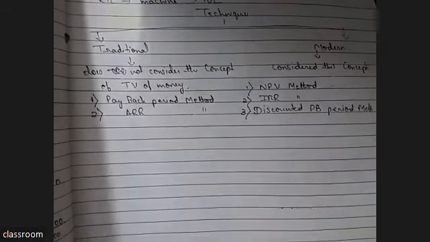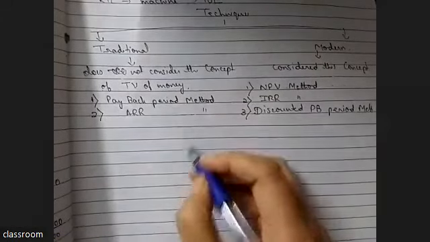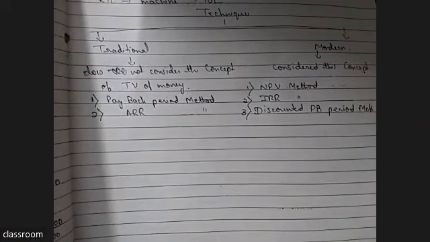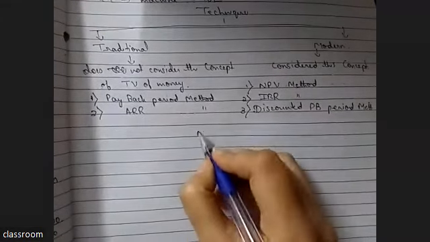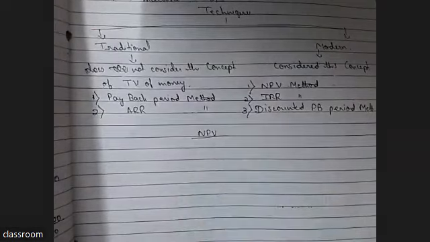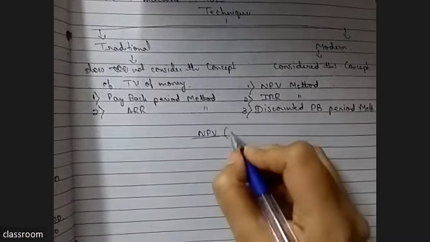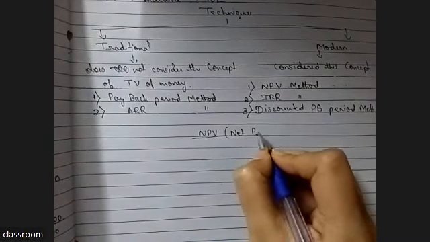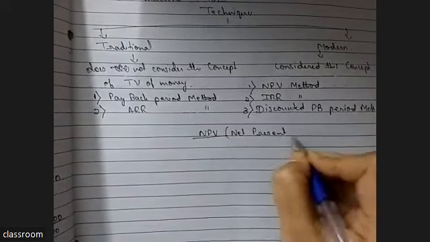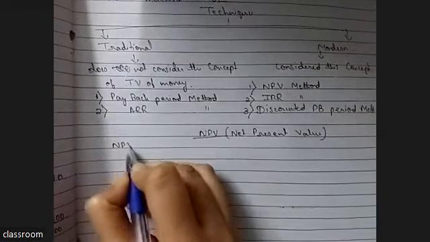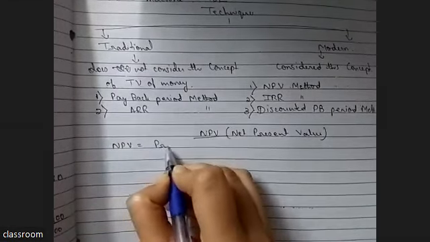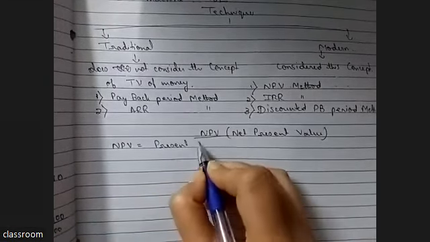What is payback period method? Ma'am, can you explain only modern methods, ma'am? What is the meaning and its advantage, disadvantage for this? Okay, you don't want to go into traditional. No, ma'am. So what is NPV? NPV means net present value. Can you tell me its formula? No, ma'am. I don't have an idea on modern methods.